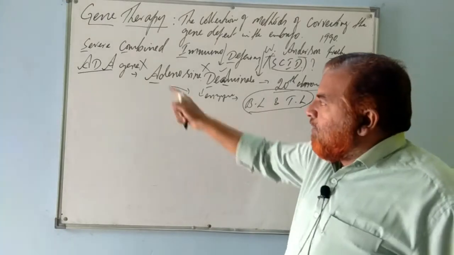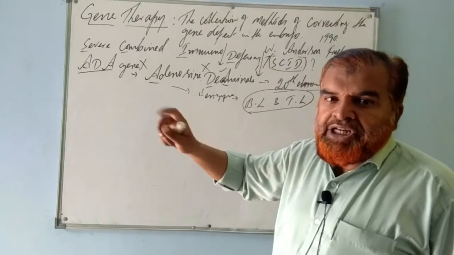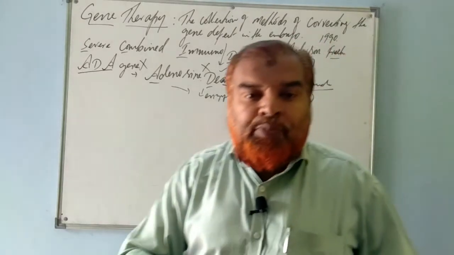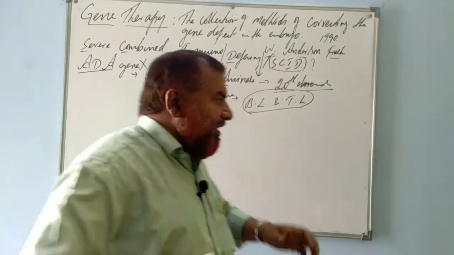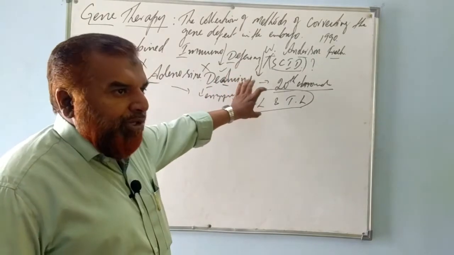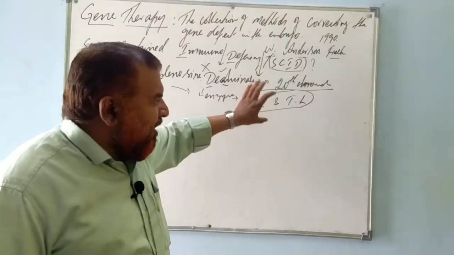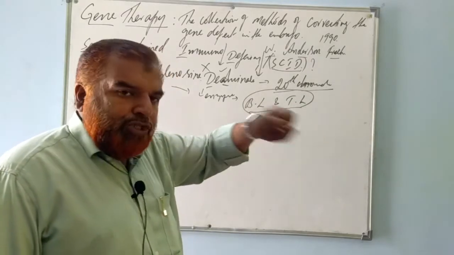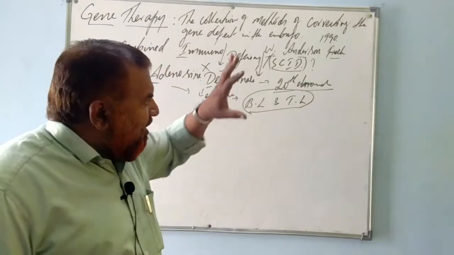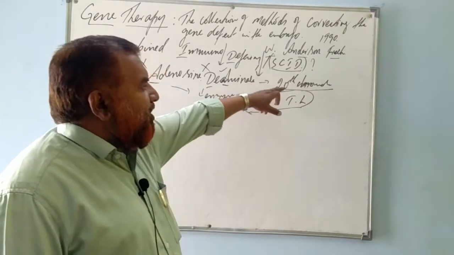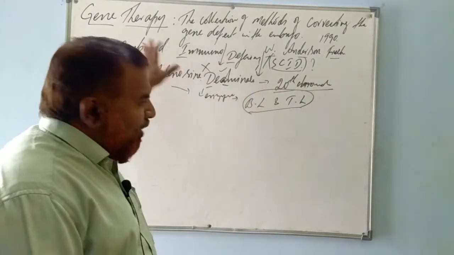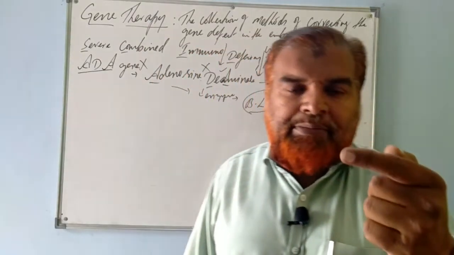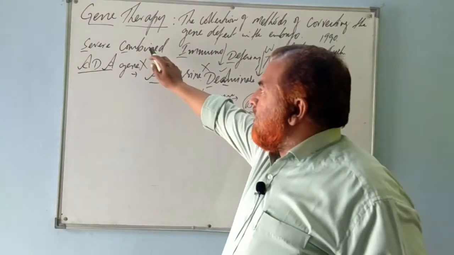How does this occur? Because of the lack of the ADA gene on the 20th chromosome. What is the function of the ADA gene? To produce the adenosine deaminase enzyme. When this enzyme is produced in the body, it stimulates the B lymphocytes and T lymphocytes to produce specific antibodies. Because of the lack of this gene on this chromosome, this whole process does not take place in the body and results in SCID.